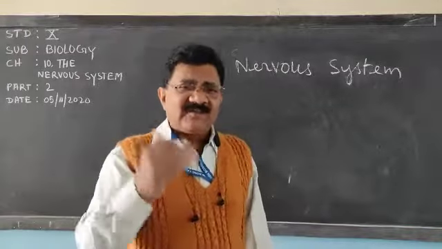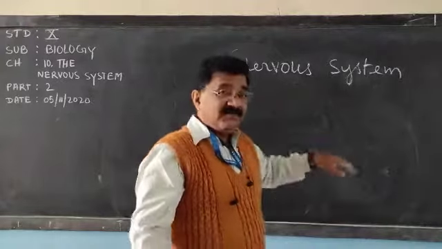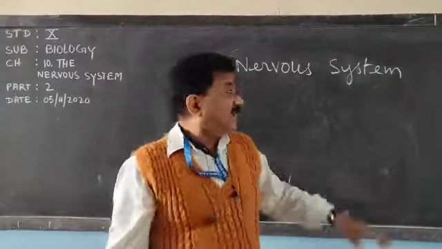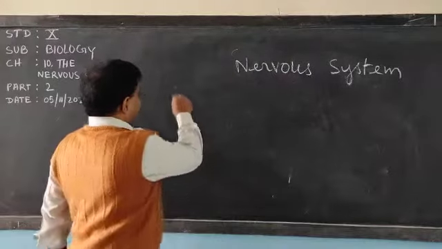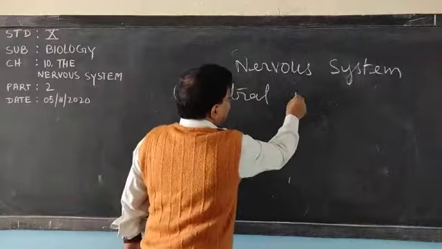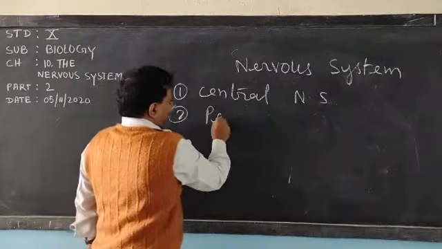Endocrine system control and coordination is done with the help of hormones. And in nervous system, there are nerves and neurons. There are two types of nervous system. One is central nervous system and the other is peripheral nervous system.